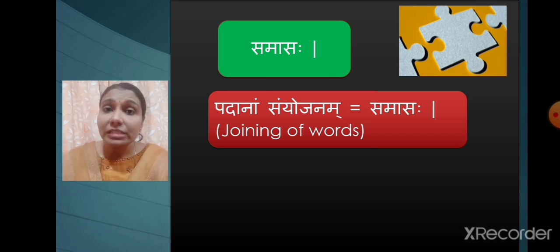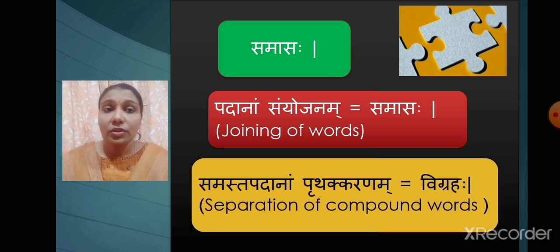In order to understand the meaning of the compound word, we need to dissolve it. We need to do the vigraha of it. So what is vigraha? Separation of compound words. Samasta padanam pruthakkaranam. It means we need to separate the words which are used in a compound to understand the relation existing between them. And this process is called vigraha. Let me explain it to you with the help of an example.